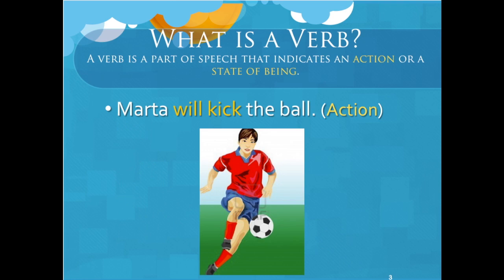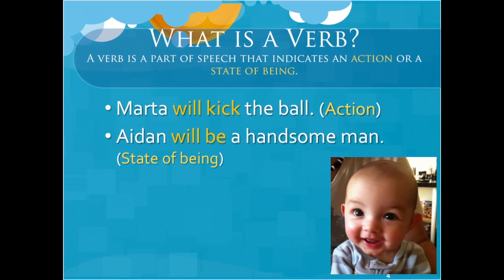Okay, let's see this. Marta will kick the ball. So will is the auxiliary verb and kick is the verb. And it is an action verb since it shows what someone or something is going to do. What Marta's going to do, right, Betsy? Exactly. Let's look at the next sentence.